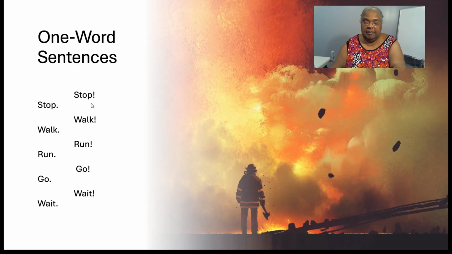Command sentences can show a tone of authority, or they can express a passive tone without strong emotions. A command that shows a tone of authority ends with an exclamation mark. If the tone of a command is not authoritative, it ends with a period.